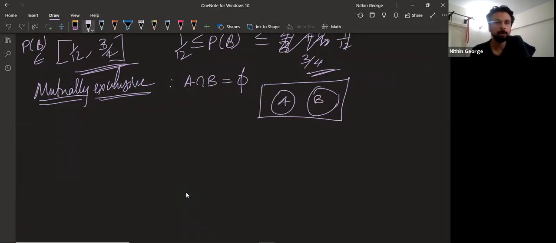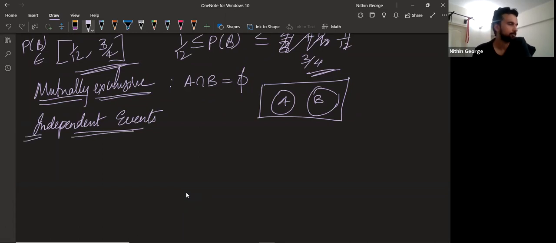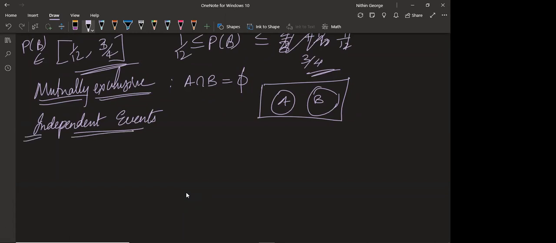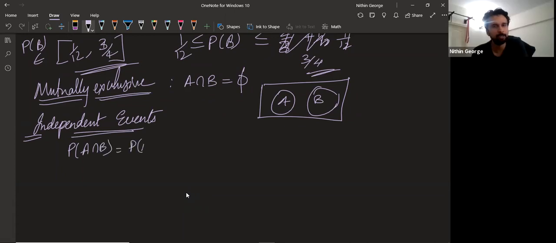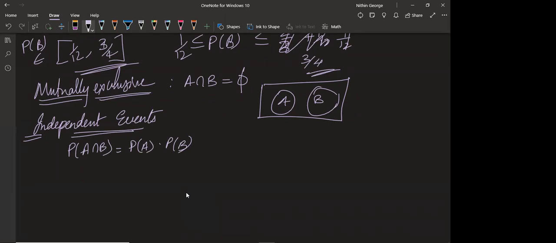Now, what are independent events? You have to understand the difference very carefully. For independent events, P of A intersection B is P of A times P of B. Basically, the idea is if one occurs, the probability of the other one occurring does not change.